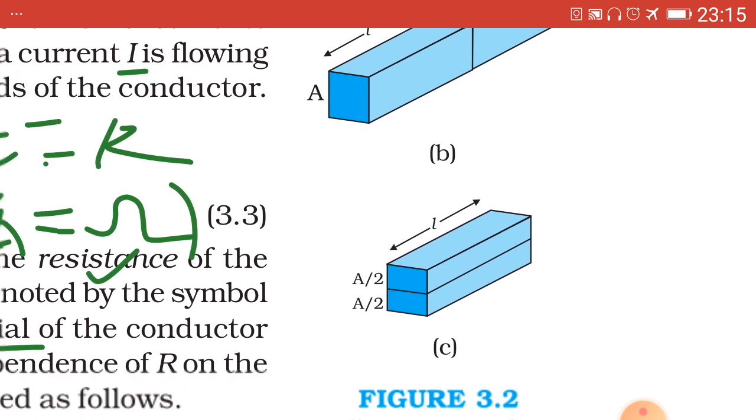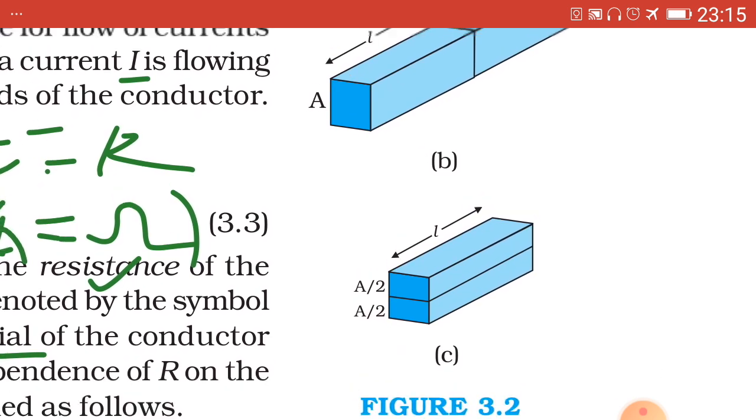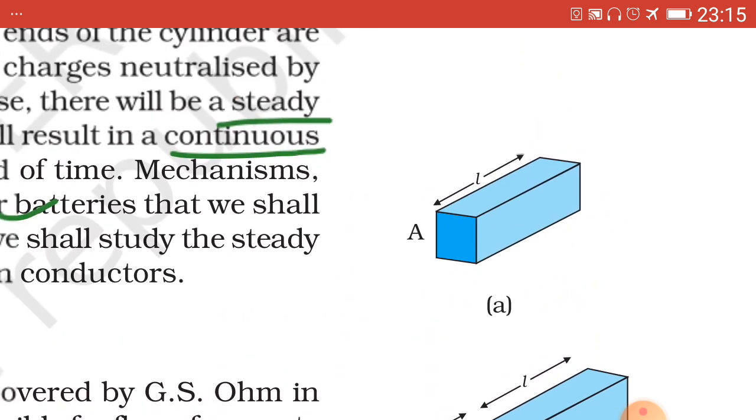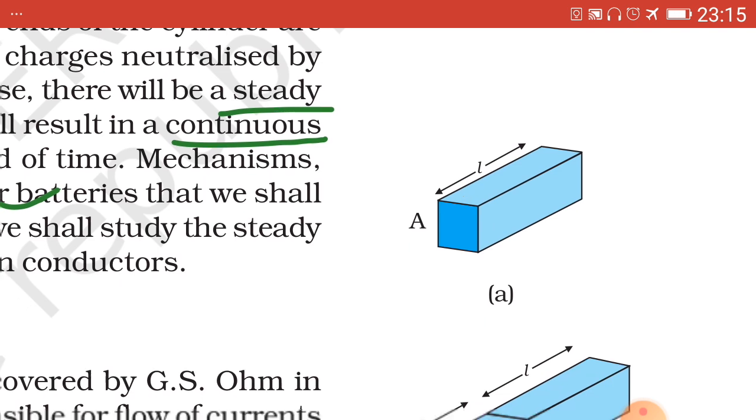In the second figure, A figure, one slab is there, capital L is the length of the slab, that is the conductor, and capital A is the cross sectional area.